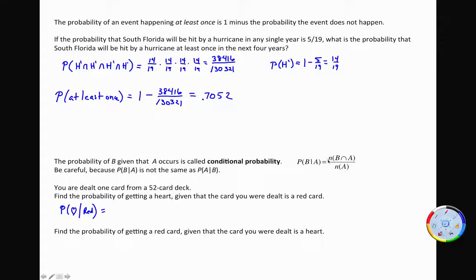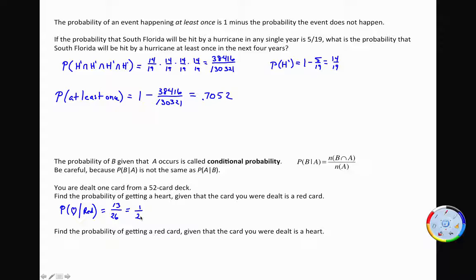I need to know the number of cards that is a heart and red. How many cards are hearts and red? All of them, right? All of the hearts are red. Over the number that are red. How many are red? 26. So 1/2.